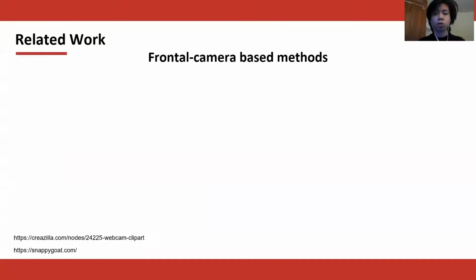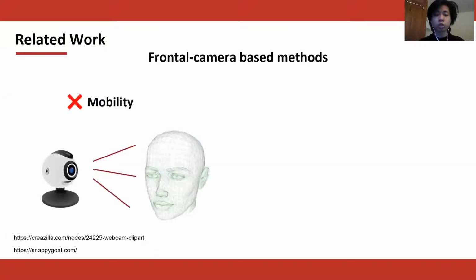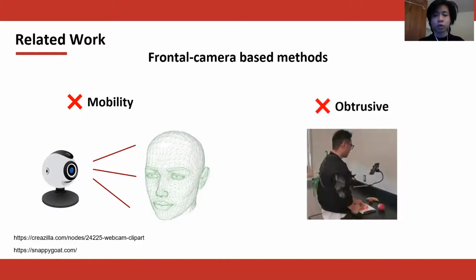Currently, the most common approach for a computer to recognize facial expression is to place a camera in front of the face. However, this method may fail in mobile situations like walking or other activities. To solve these issues, we can just wear the camera on our body like this. However, are you willing to wear this in your lives? I think the answer is very obvious.